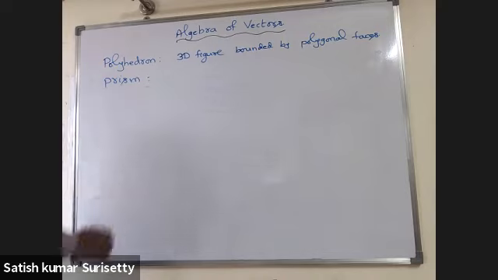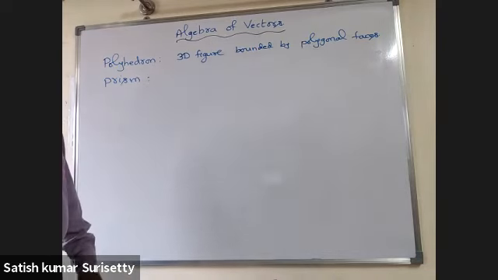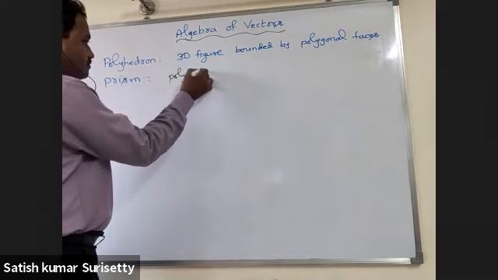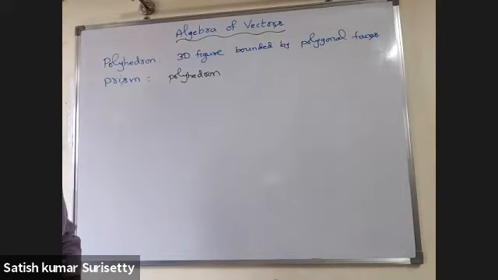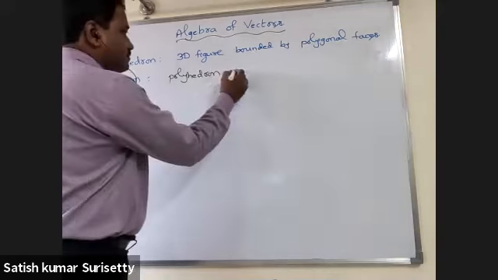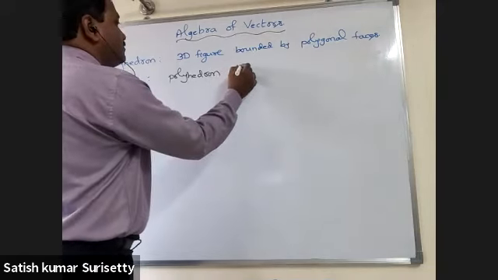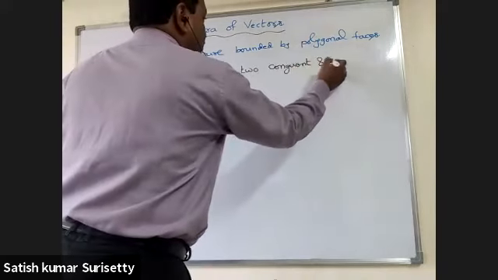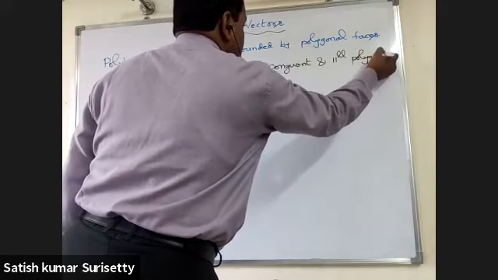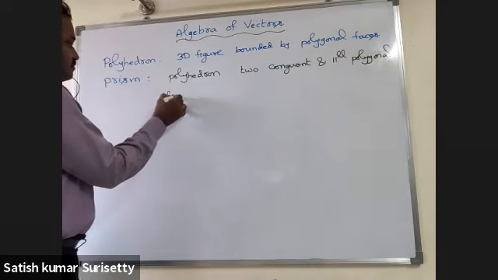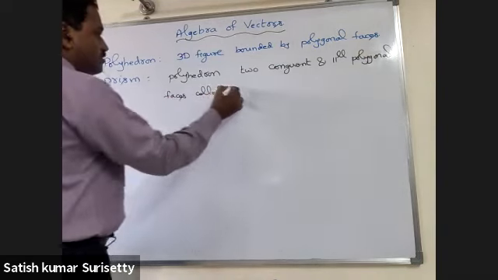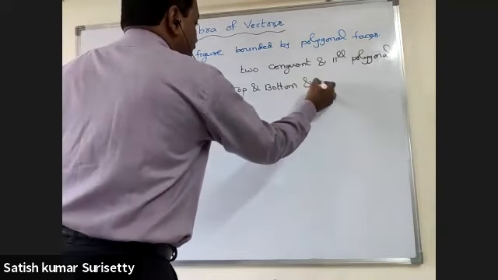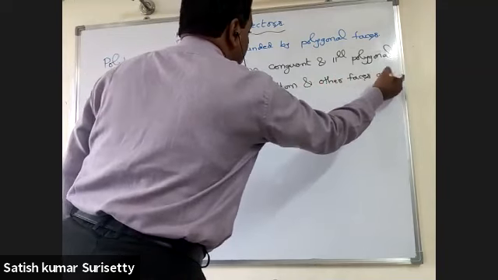Prism. A prism is a polyhedron consisting of two congruent and parallel polygonal faces called top and bottom, and the other faces are parallelograms.